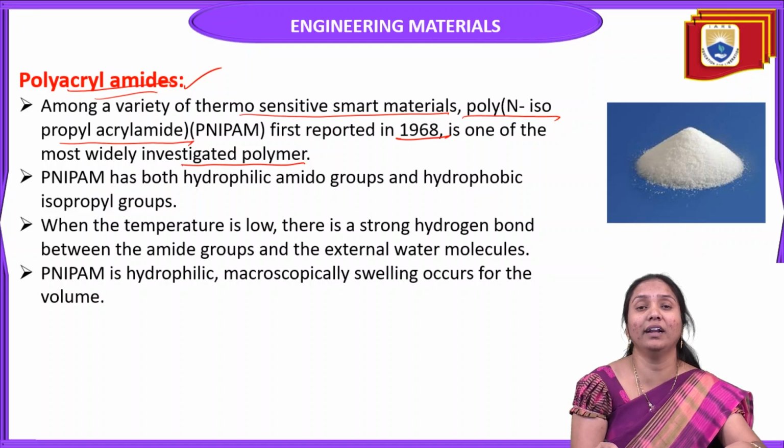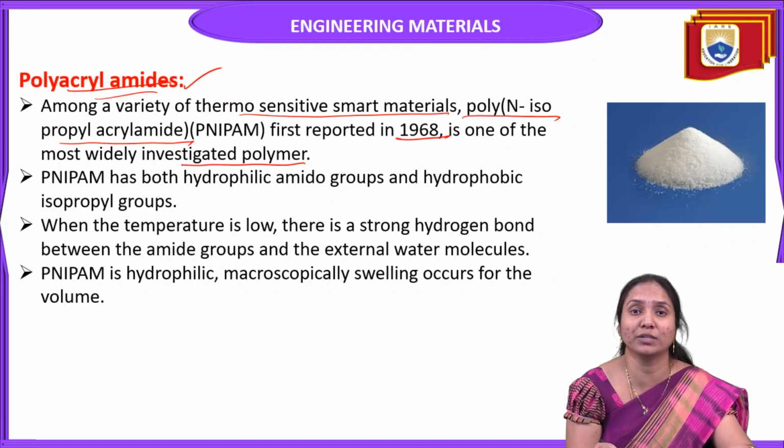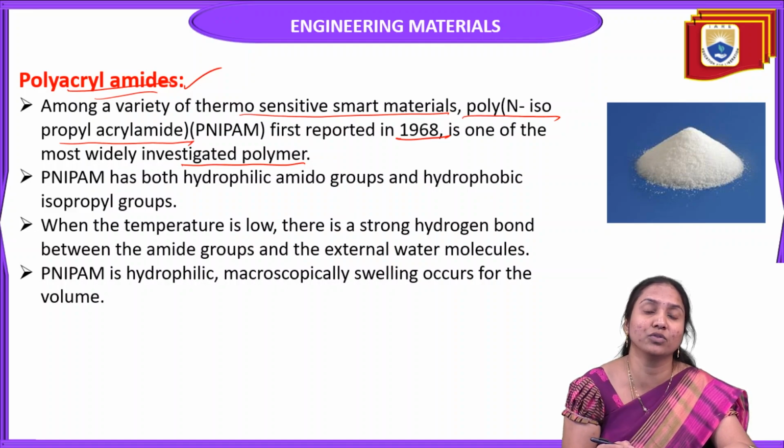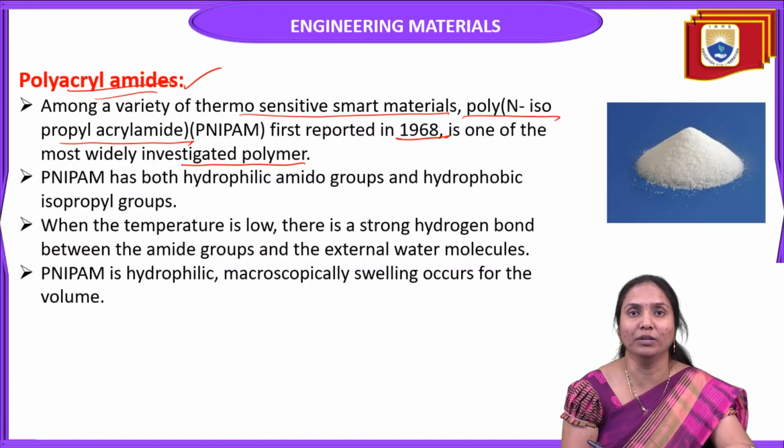So polyacrylamide is the best example of a thermoresponsive polymer.